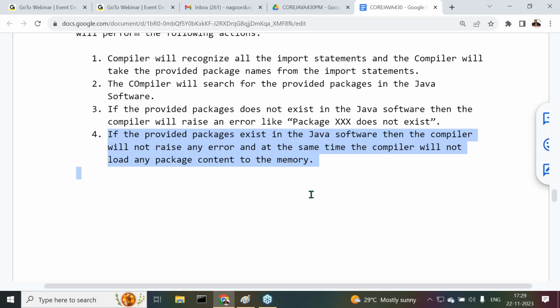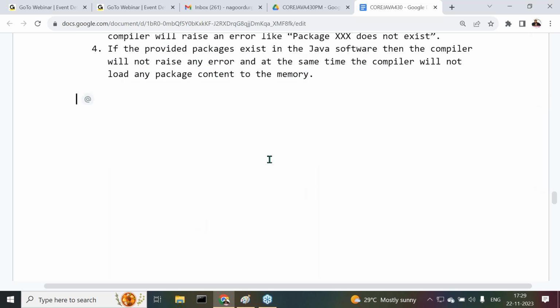If the compiler is not loading any package content to the memory, then who is loading that package content to the memory? All right, when we come to this point, I'm giving clarity, try to understand it clearly.